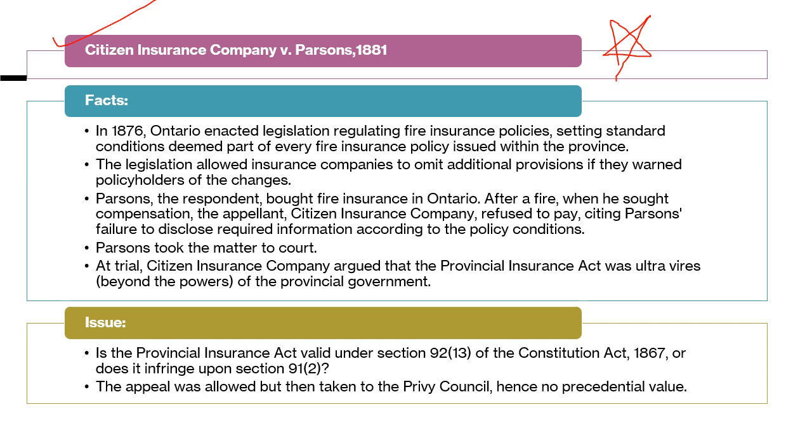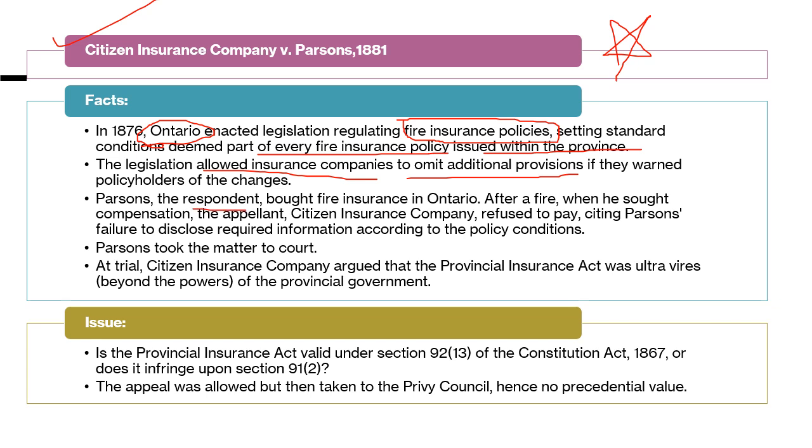So in 1876, Ontario enacted a law which regulated fire insurance policy. Firstly, highlight this: fire insurance policy, and a province, Ontario, setting standard conditions deemed part of every fire insurance policy issued within the province. The legislation allowed insurance companies to omit additional provisions if they warned the policyholder of the changes.